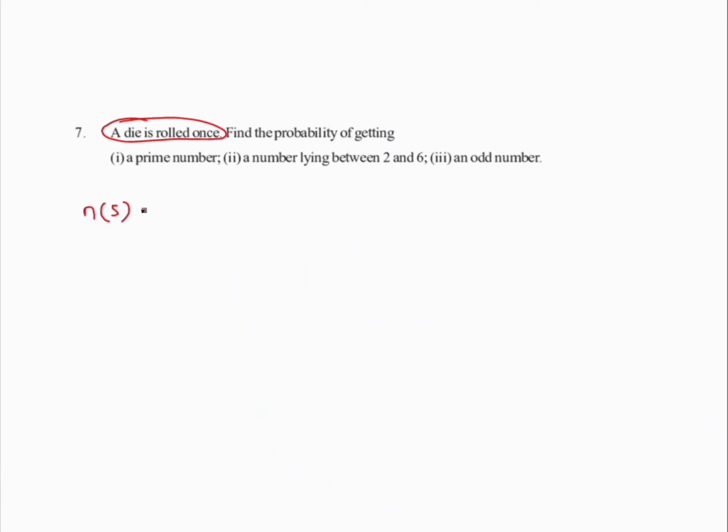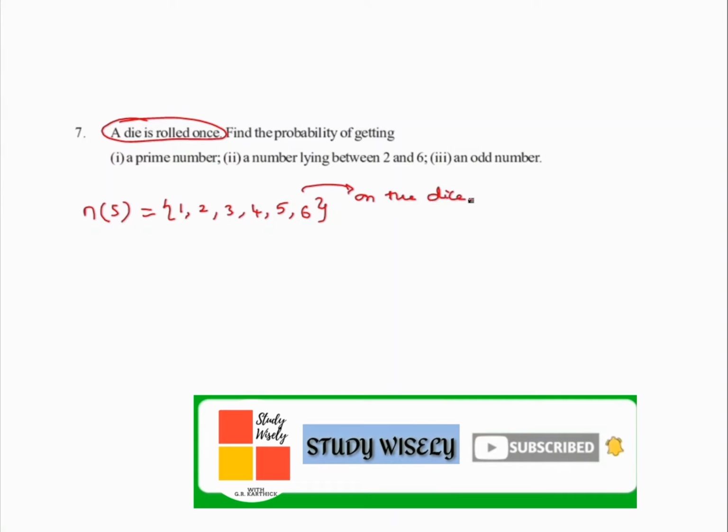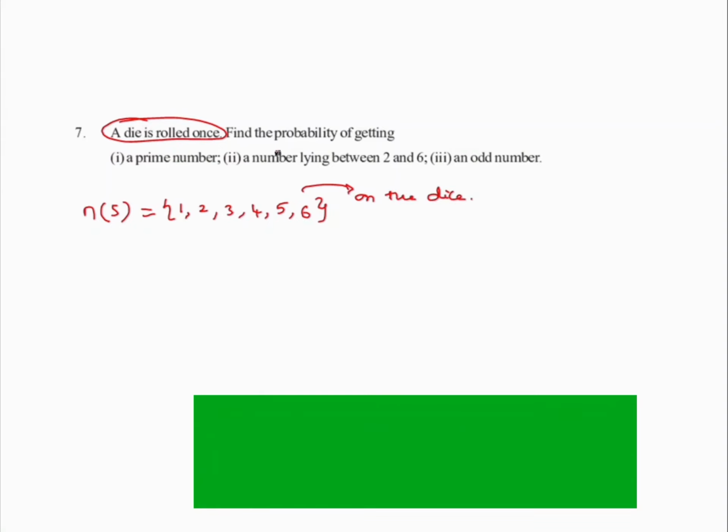The sample element n of S. When I'm rolling a die, the number of outcomes are 1, 2, 3, 4, 5, or 6 on the dice. Isn't it? So let's look at the next one now. Here n of S is how much now? Look at the number of elements you're having. It is your 6, right?